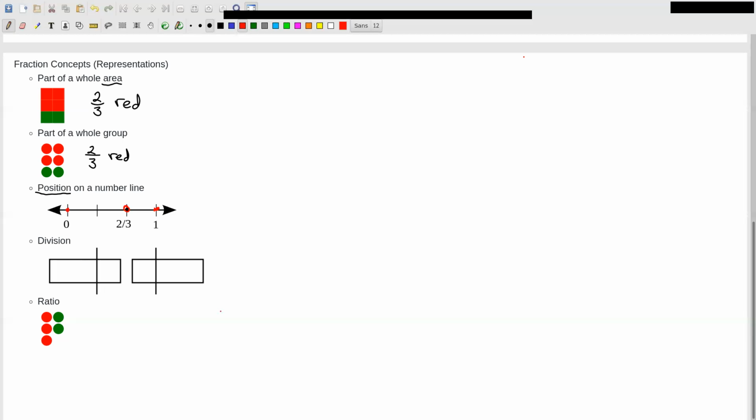Now, there's another idea that's still pretty different than part of a whole. If I think of a fraction as division, because it is division, 2/3 is really 2 divided by 3. I could write it with that slash, 2 divided by 3, or the division symbol.